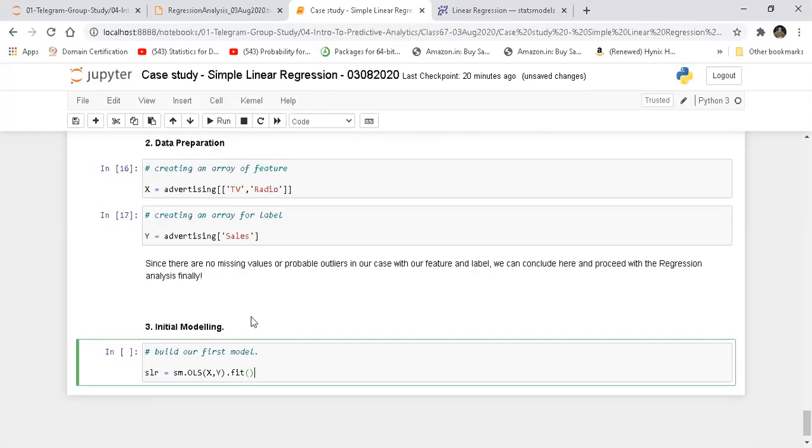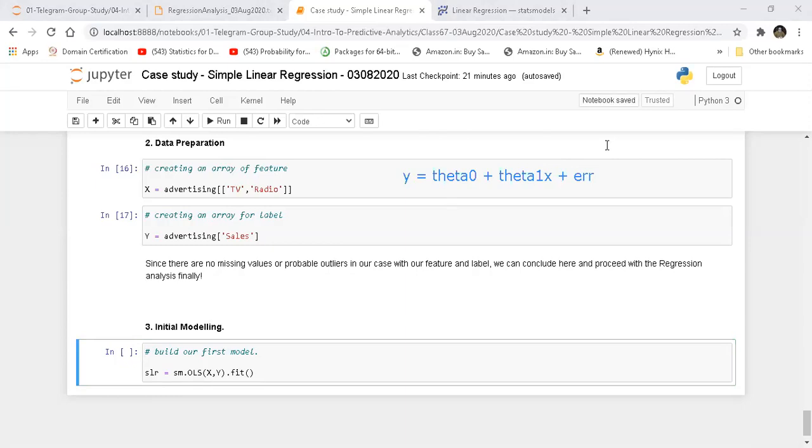I'll tell you why. Stats model has a limitation. In our case, we have seen Y, sorry, let me just clear this. There's some problem with my mouse today. So we have seen Y is equal to theta 0 plus theta 1 x plus error term, right? In case of stats model, this error term is not calculated explicitly, okay?